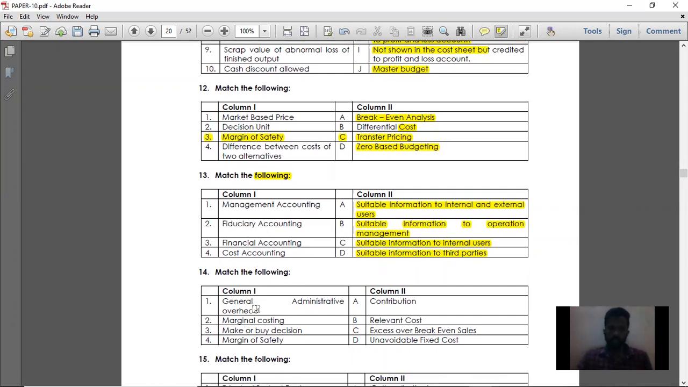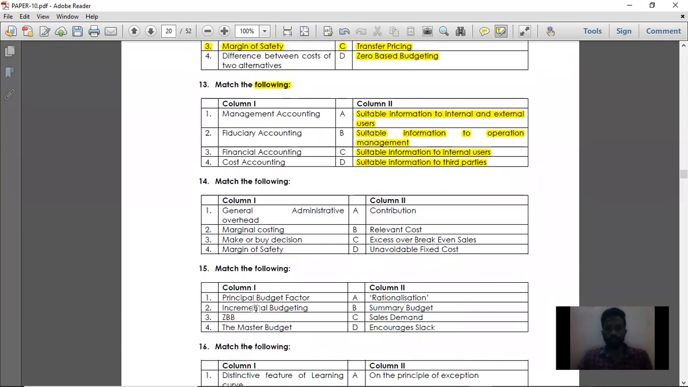Then match the following. Number 14. Point number 1 is general administrative overhead. This general administrative overhead is nothing but unavoidable fixed cost. So what is your administrative overhead? Administrative overhead is nothing but your office expenses. So by running administration, whatever the overhead incurred, that is called office expenses. So general administrative overhead is nothing but unavoidable fixed cost.